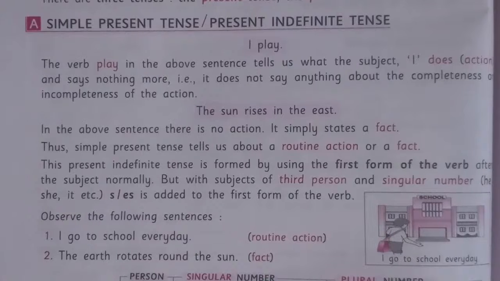One important thing you have to keep in mind is that simple present tense is formed by the first form of the verb, and s or es is added to the first form of the verb if the subject is third person singular number like he, she, it. Okay, so if we are using he, then we will say he plays, she plays, it plays. But if we are going to use first person I, then play.